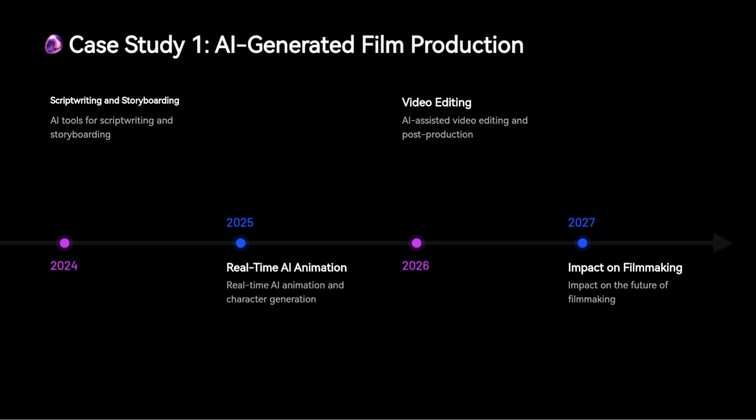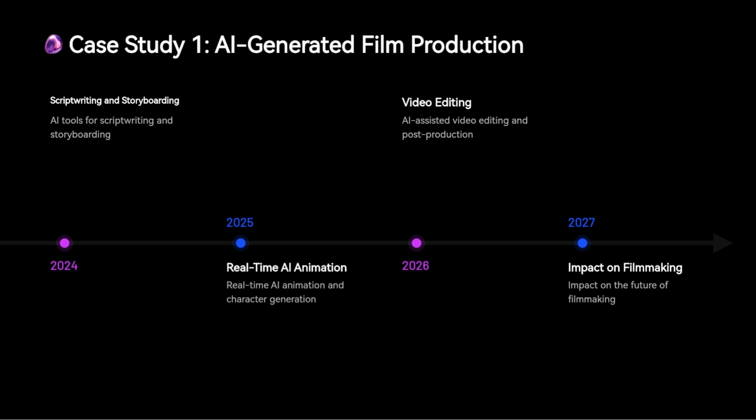AI is beginning to transform the way films are made. In scriptwriting, AI is being used to assist writers by suggesting plot twists, dialogue, or character interactions based on certain inputs. AI-based tools are capable of analyzing vast amounts of existing scripts and coming up with new ideas that adhere to certain genres or styles, which can help speed up the scriptwriting process.